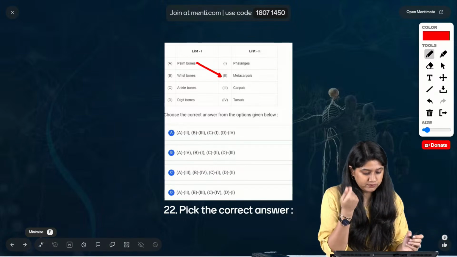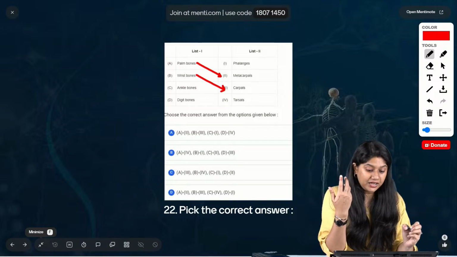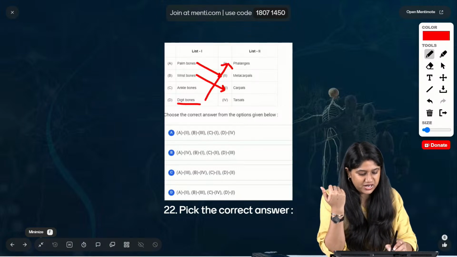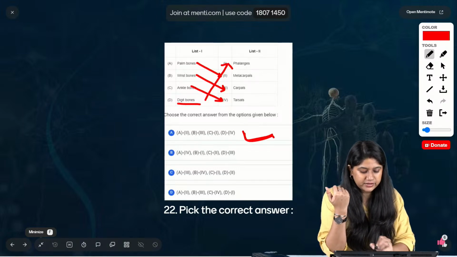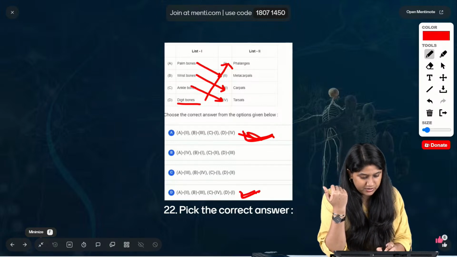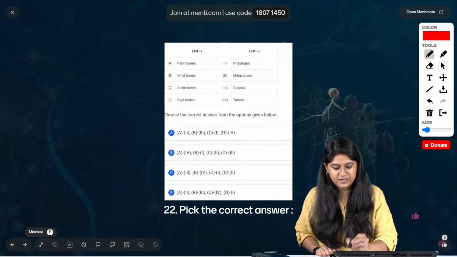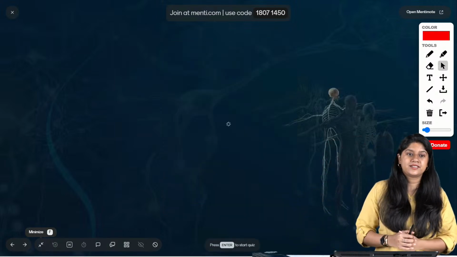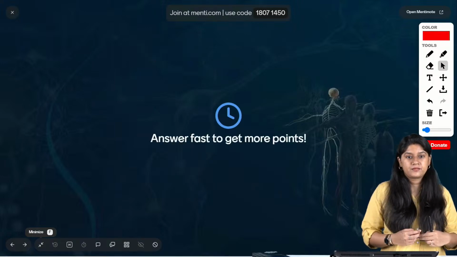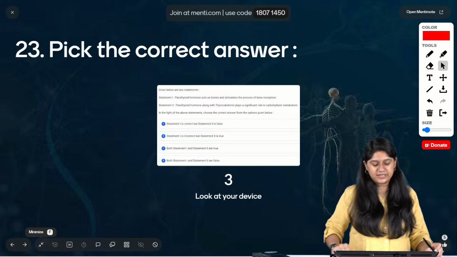Then we have wrist bone. Wrist bone क्या हो जाएंगे? Carpals हैं. Absolutely correct. We have the ankle bone, right? Ankle bone यहाँ पे देखो, digit bone को हम लोग बोलते हैं phalanges, and ankle bone हो गया हमारा tarsal. So that's the correct. Sorry, option number D is the correct answer. Yes. चलिए. Let's move to the next question, everyone. Question number 23 on your screen. Yes, अगर ankle and tarsals को देख लिया तो you will have the correct answer.